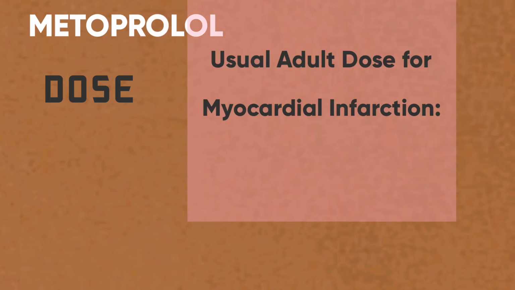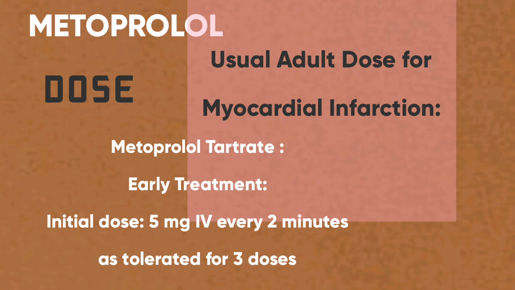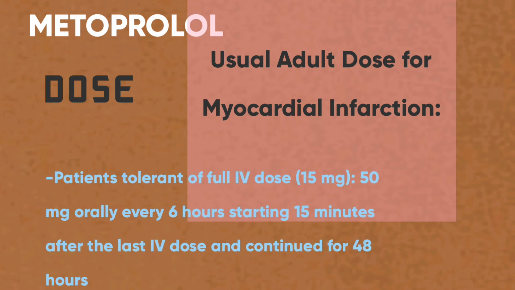Now, the usual adult dose for myocardial infarction is the metoprolol tartrate early treatment. Initial dose 5 mg IV every 2 minutes as tolerated for 3 doses. And for patients tolerant of the full IV dose, that is 15 mg, 50 mg orally every 6 hours starting 15 minutes after the last IV dose and continued for 48 hours.